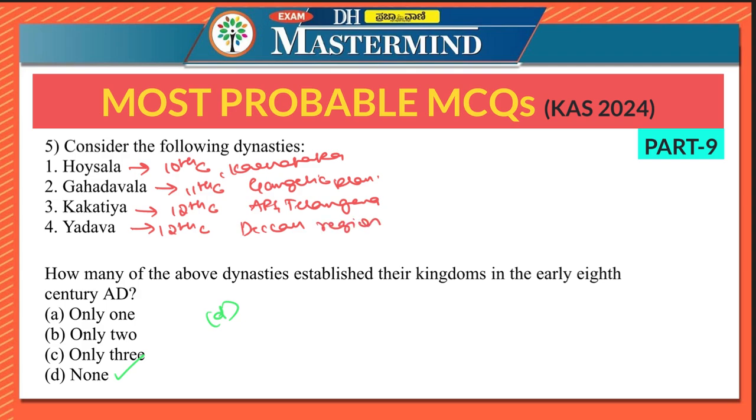See, I'm expecting this question to be asked in one of the KPSC or KE examinations. So put 5 stars to this question, and the options are going to be the same. The right answer is none here. Hoysala, Gahadawala, Kakatiya, Yadava, none of these were established in the early 8th century AD.